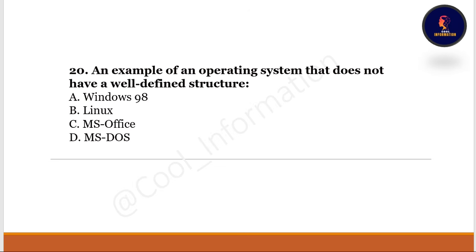And the last question of this entire session is, an example of an operating system that does not have a well-defined structure. So guys, I hope this is a very simple question. You can answer it in a second. So please do not forget to comment below the answer of this question. And by the way, I am going to show the answer of this question, which is option D. MS-DOS is an operating system which does not have a well-defined structure.